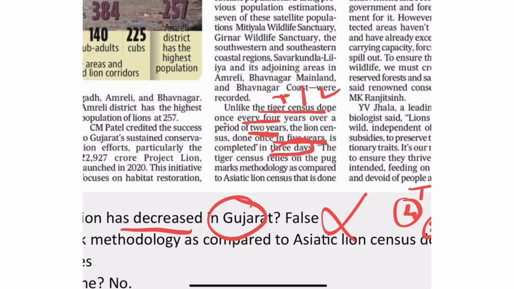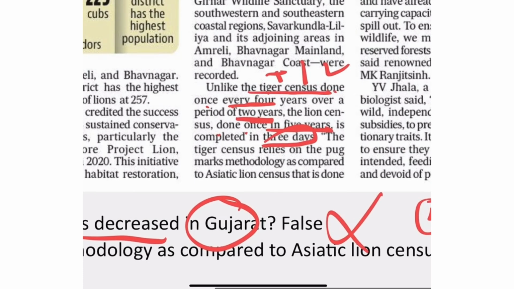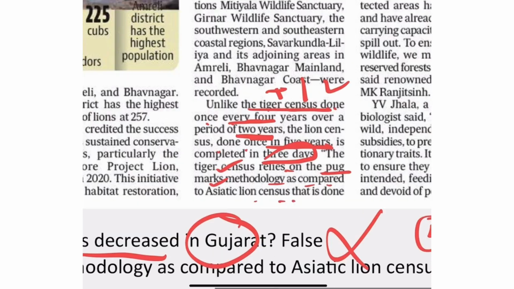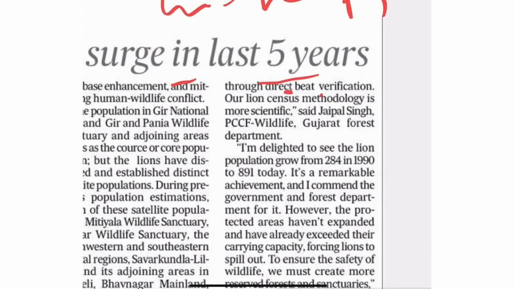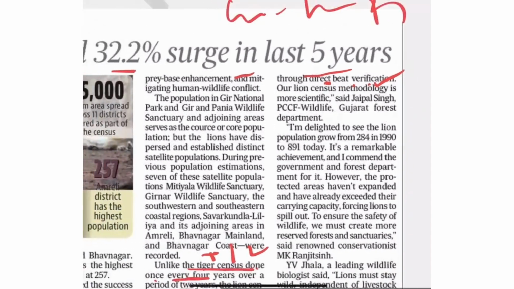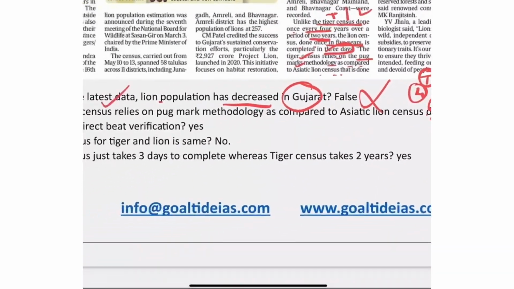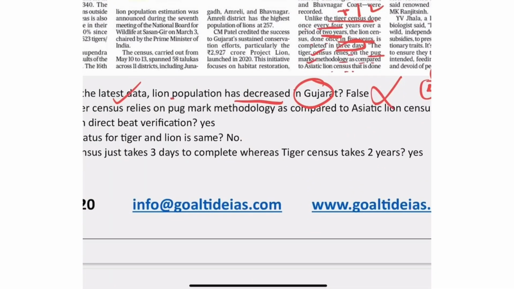देखो, लायन सेंसस को सिर्फ 3 दिन लगते हैं और टाइगर सेंसस को it takes 2 years to complete. You see the difference, right? Now one more fact: the tiger census relies on the pugmark methodology as compared to the Asiatic lion census that is done through direct beat verification. ये मेथड है, आप देखो. अब ये स्टेटमेंट्स आपको किसी मैगजीन में नहीं मिलेगा. This you will always and only find from the newspaper, right? So this is again the correct statement, and third is also.